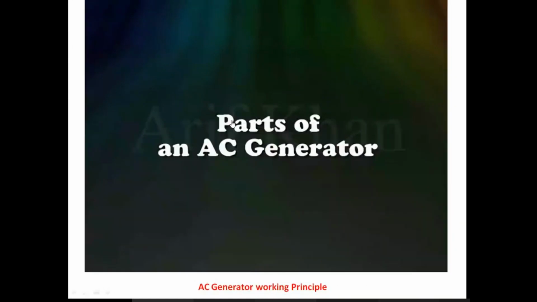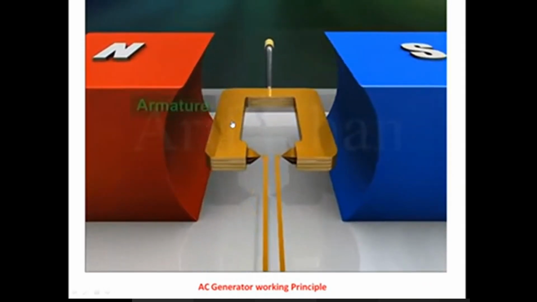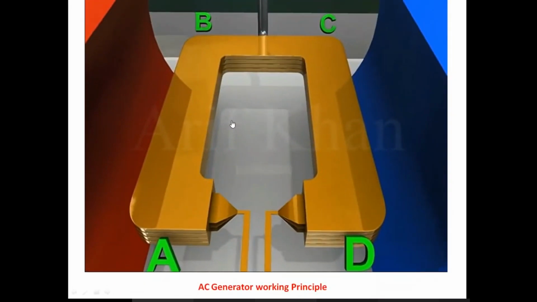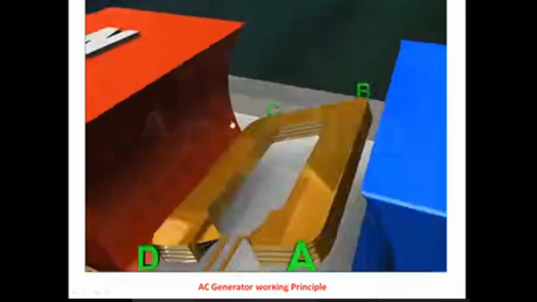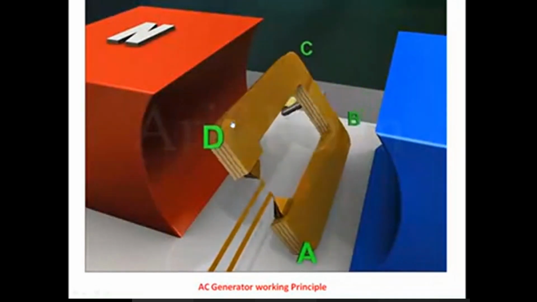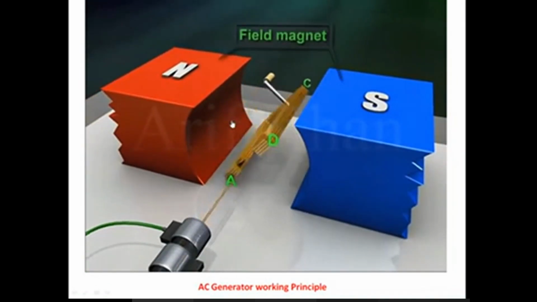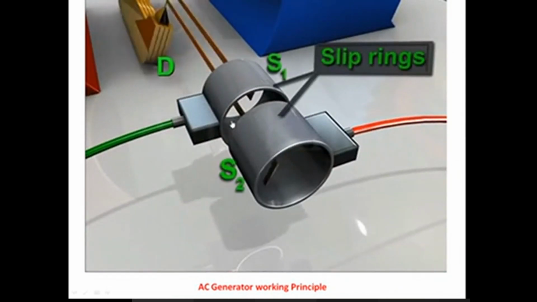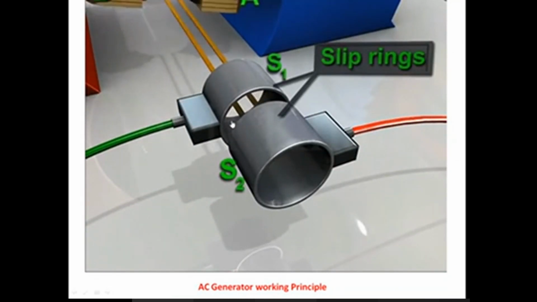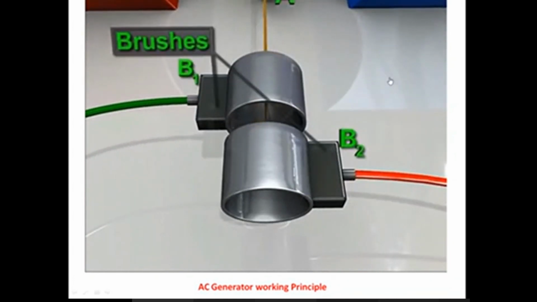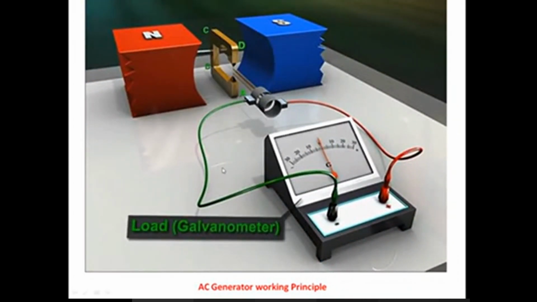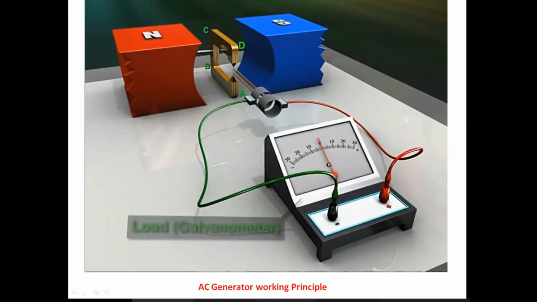Parts of an AC generator. An AC generator has an armature ABCD. It is a rectangular coil with many turns wound around a soft iron core. A shaft, which can be rotated rapidly. A field magnet, which may be a strong permanent magnet with concave poles. Two slip rings S1 and S2, which are connected to the armature and thus rotate with it. Two brushes B1 and B2, which provide electrical contact with the slip rings and a load, which may be a galvanometer as shown.